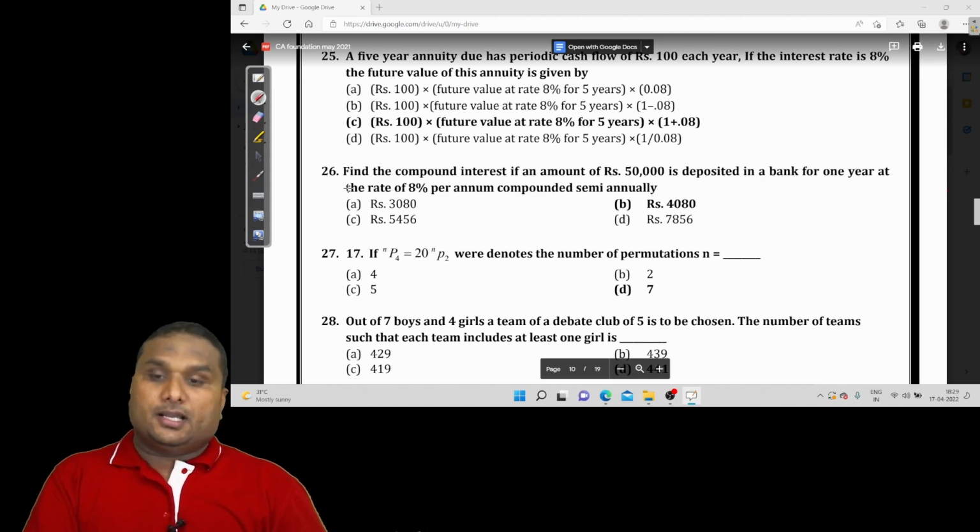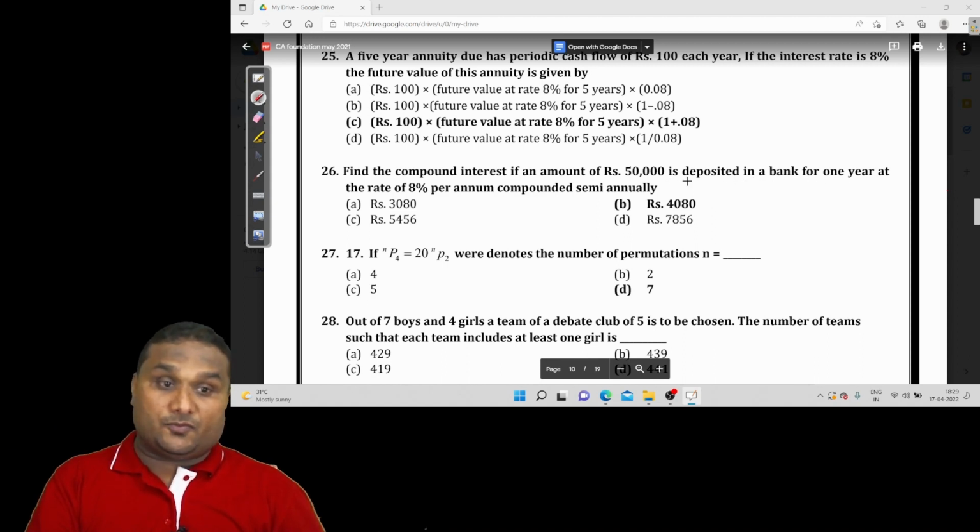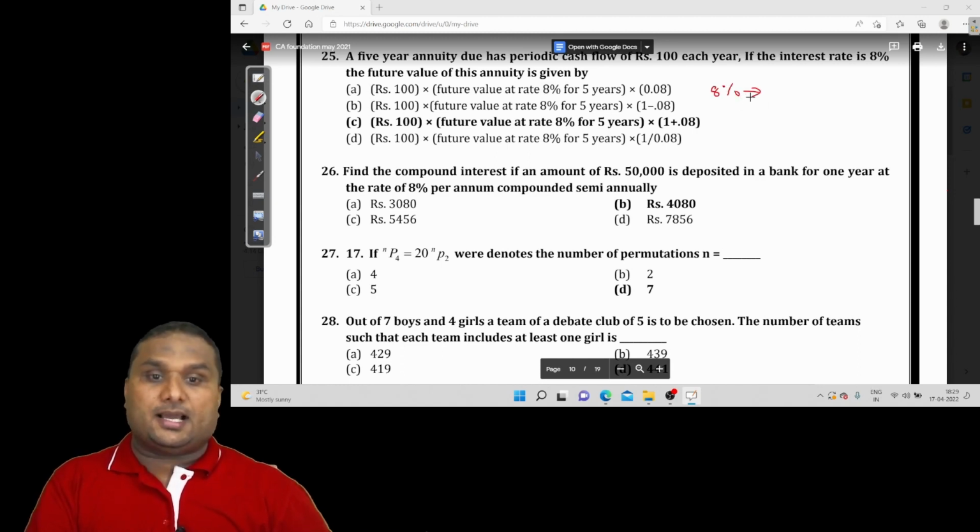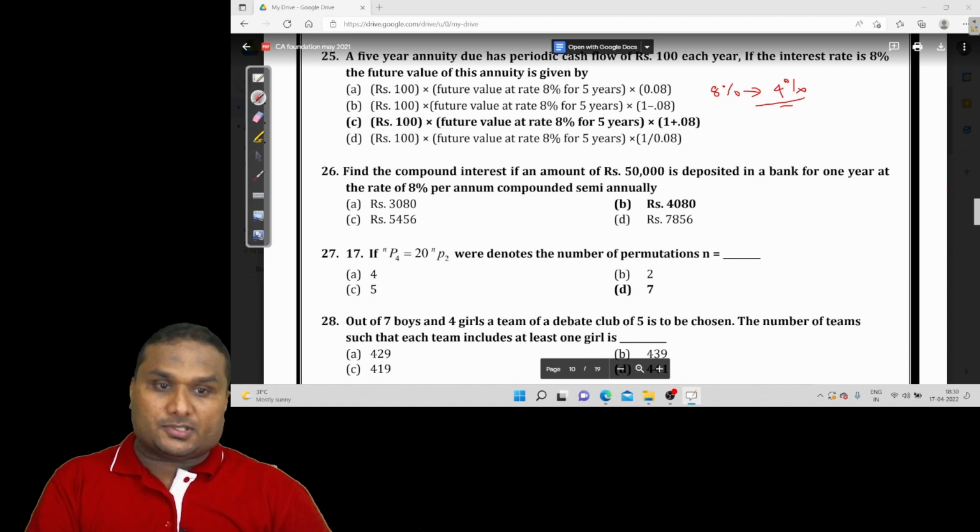Now question number 26, find compound interest if an amount of 50,000 is deposited in a bank for 1 year at a rate of 8% per annum, compounded semi-annually. You are supposed to find out the compound interest. 8% is the annual interest rate, and the interest is compounding semi-annually. That means half-year interest is 4%. So it's a question on 1 year, so 1.04 to the power 2.